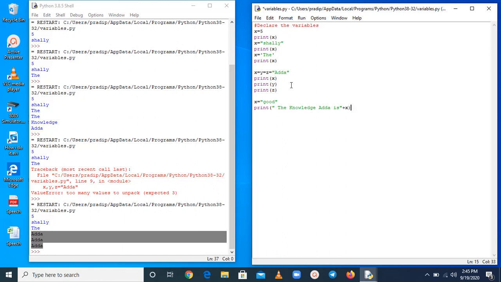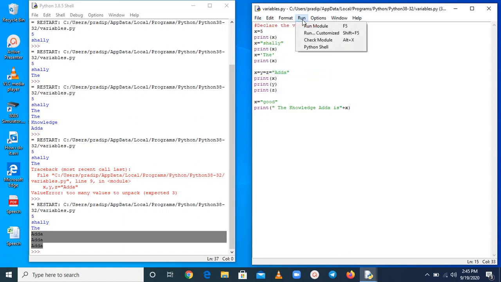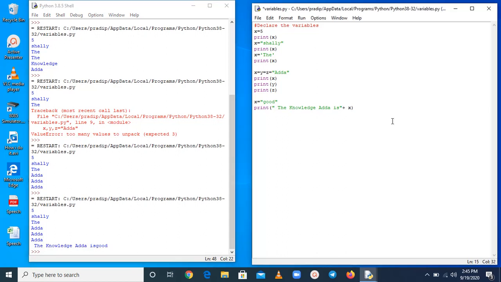Okay. So this will print the knowledge adda is good. Just save it and run your program. So here you can see the knowledge adda is good. Now it totally depends how much space you want to provide. Just press space and it will be provided.